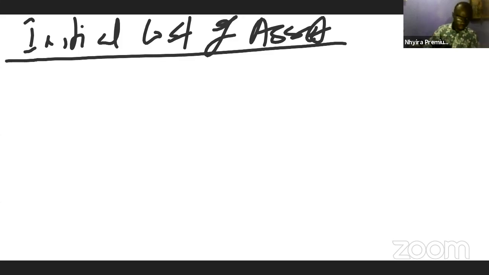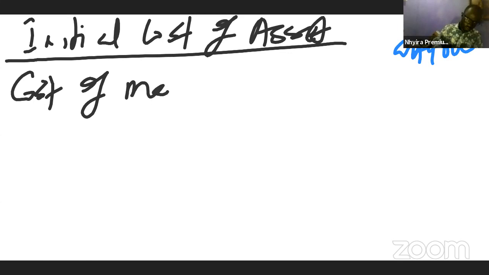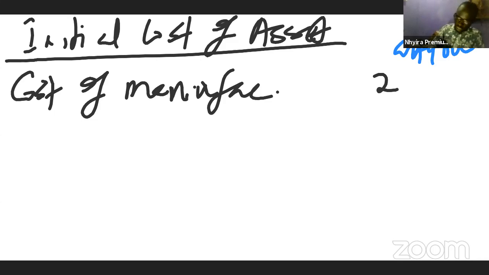So let's look at how we compute and then put the pieces together in relation to that. To get the initial cost of the asset, we're working in Ghana cedis, right? So we put our Ghana cedi up, then we bring the cost of manufacturing, and that was giving us 28,000, or 28 million.